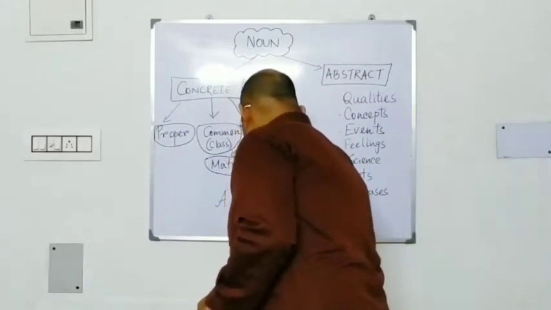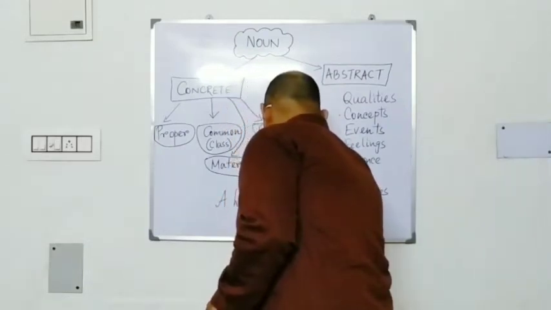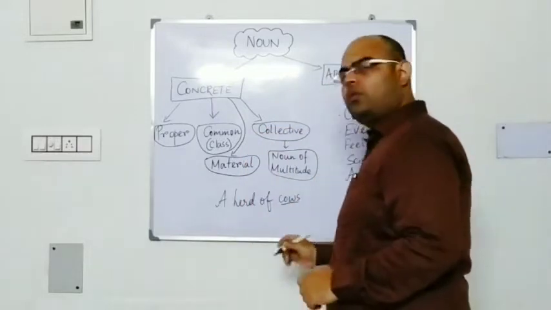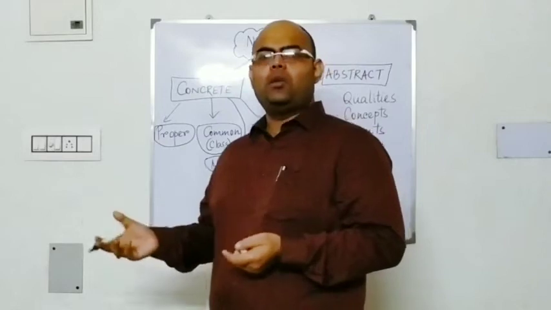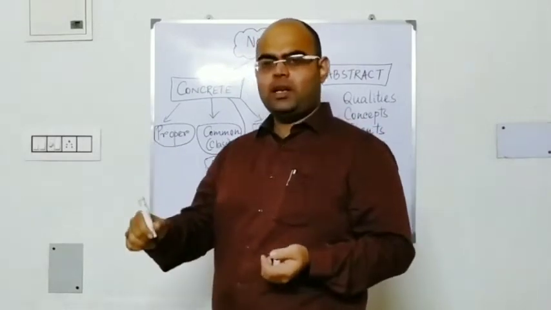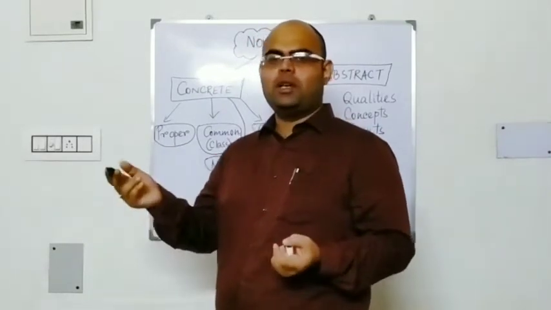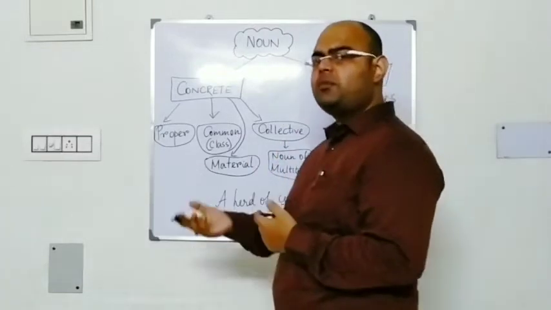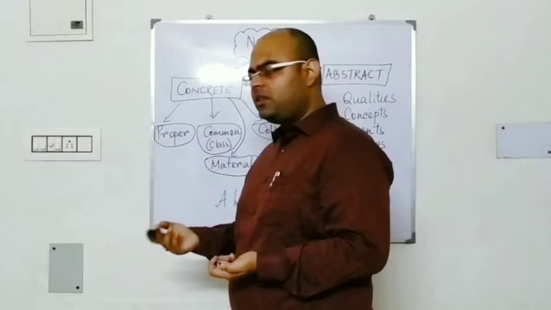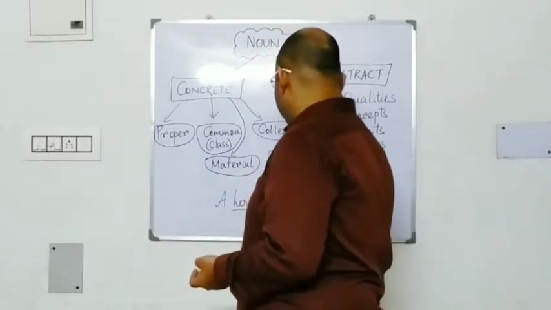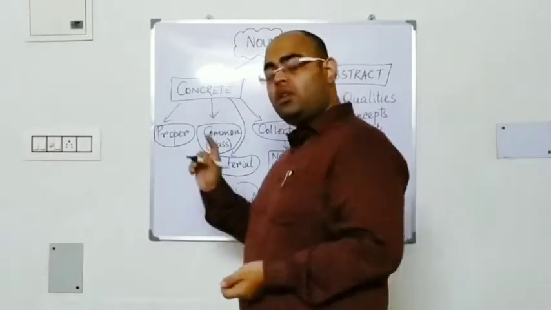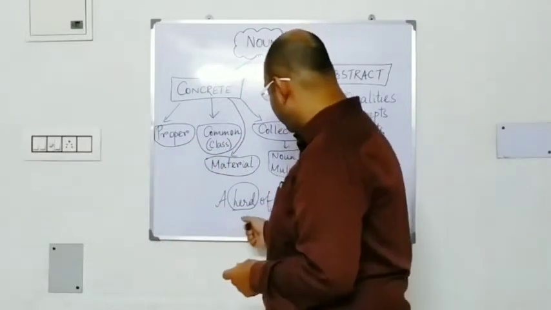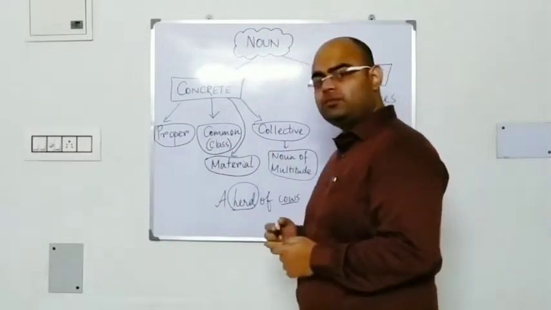A herd of cows. So cow, this word cow can be any cow. Okay, one cow or any of the many cows. Then here cows, that's just a plural of that, cows. But the word herd means the entire group of the cows. So this word herd is a collective noun.